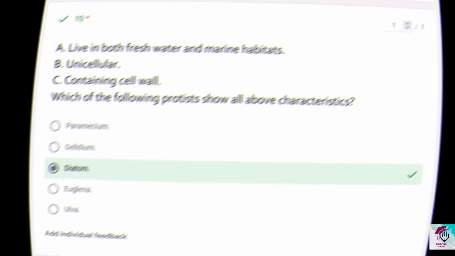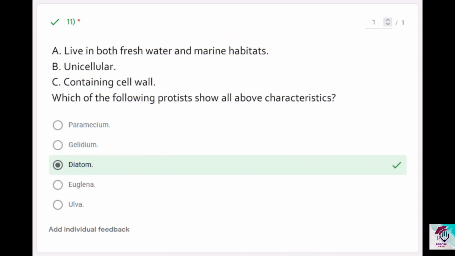Question 11. Which of the following protists show all above characteristics? Again, we are going to use the method of elimination here. Containing cell wall. See, option C says containing cell wall. From this, paramecium is a protist. And now in this question, another thing you can do. Now they said which are the following protists, right? So you should analyze and check whether all answers are protists. And here definitely all 5 options are protists. Then you go to a method of elimination.